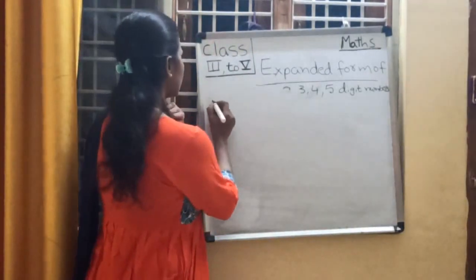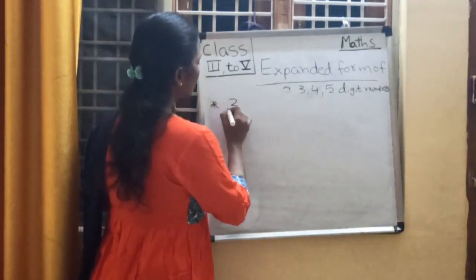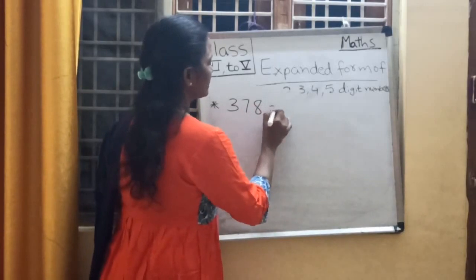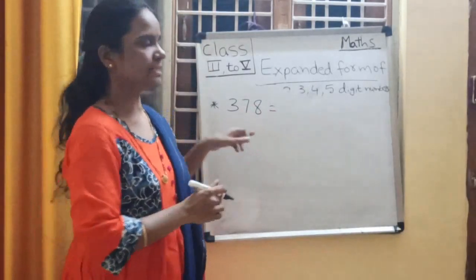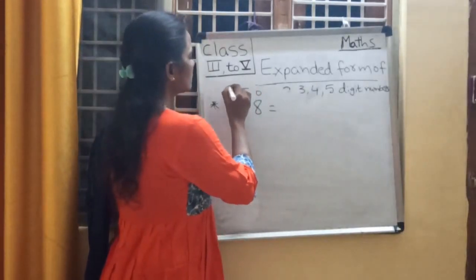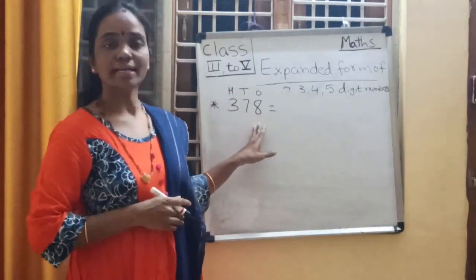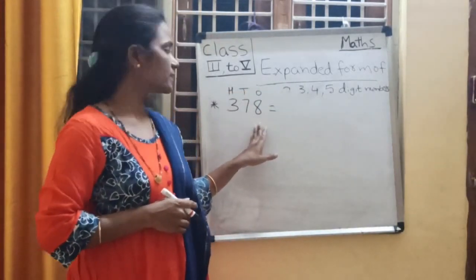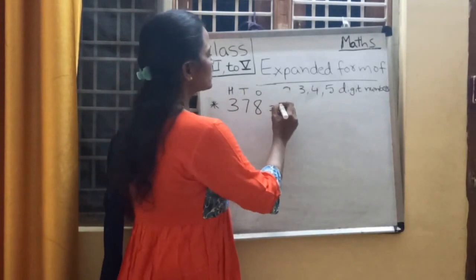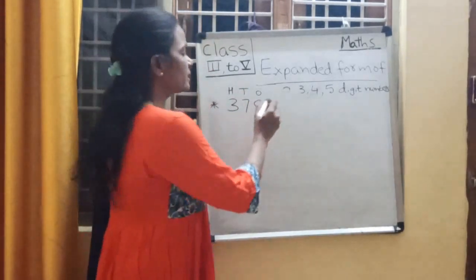I want to take some examples. 378. Ones place, tens place, hundreds place. Now write down the expanded form for this number. 3 is in hundreds place. What is the place value of 3?